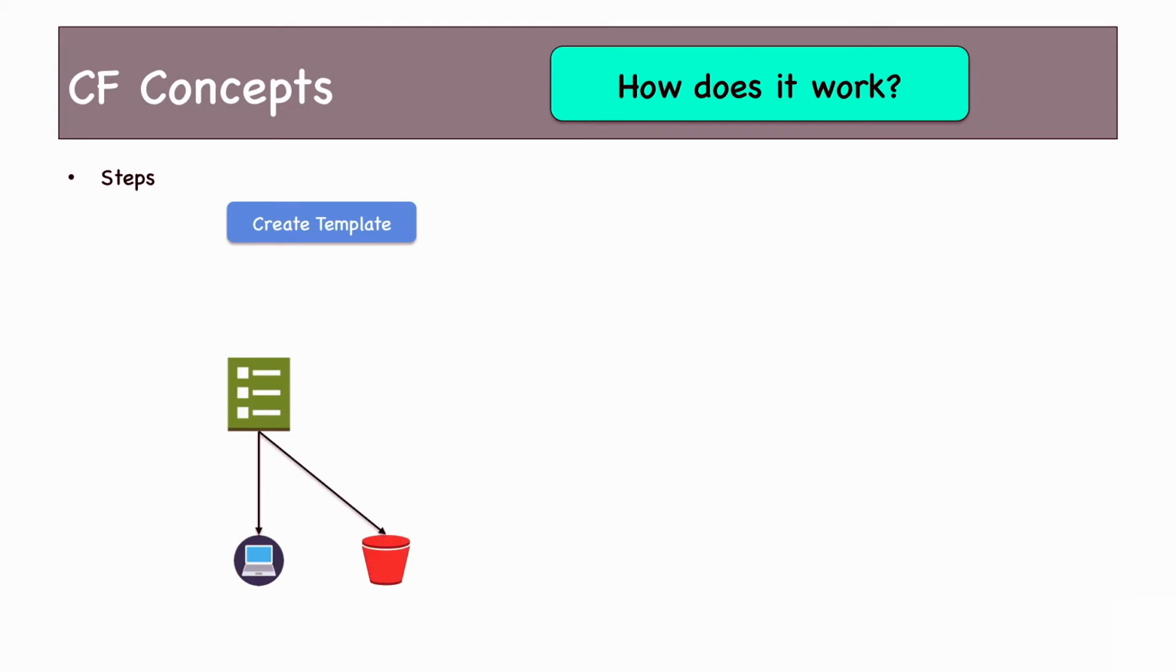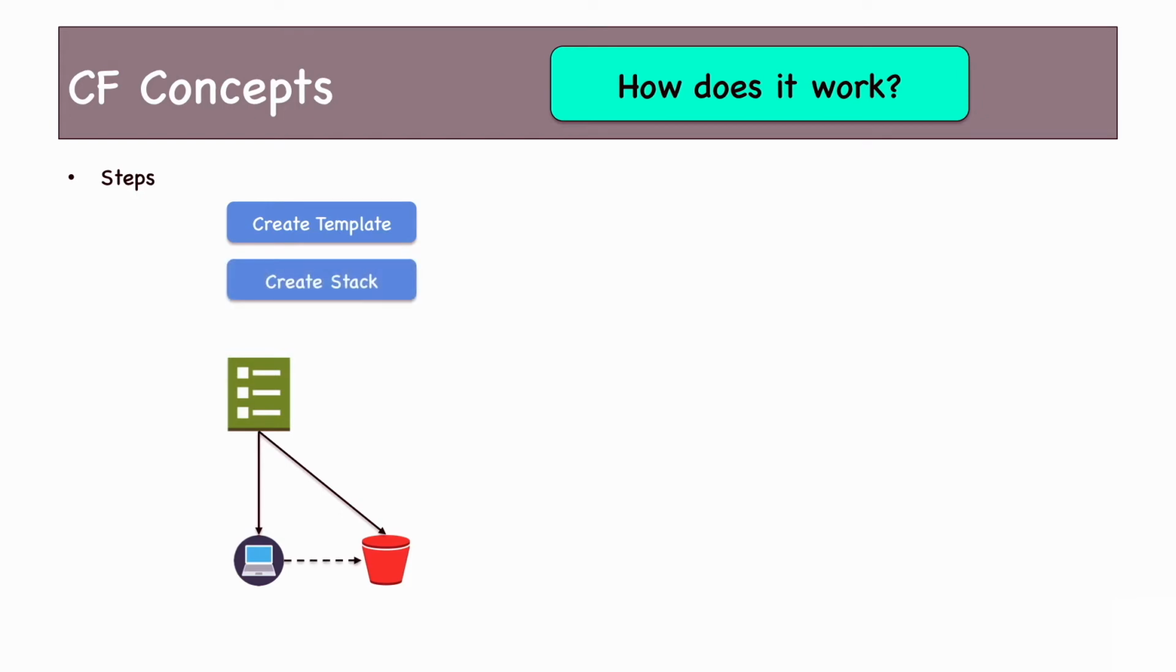The first thing which you do is you create a template using JSON syntax. Template is nothing but the code which you are writing to provision your infrastructure. You can create a template in your local computer, or you can use an existing template which has been uploaded to an S3 bucket as an object. Also, after you create the template in your local computer, you can upload it to S3 bucket also.